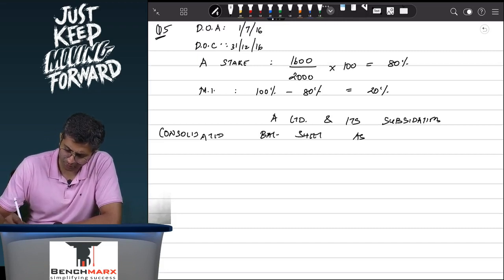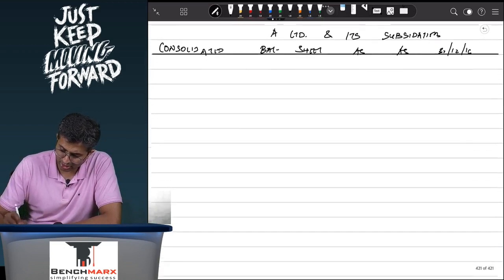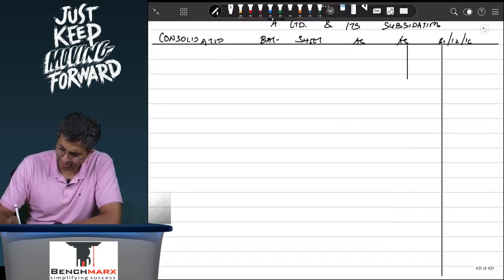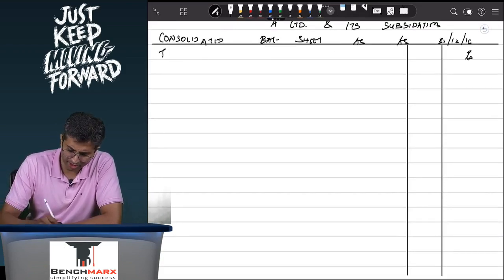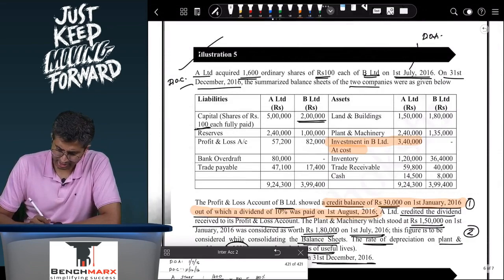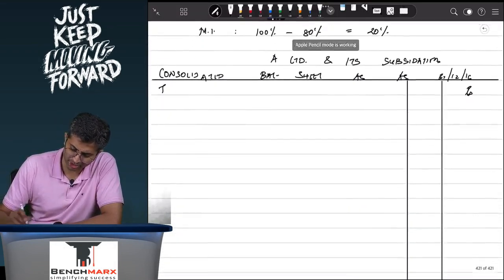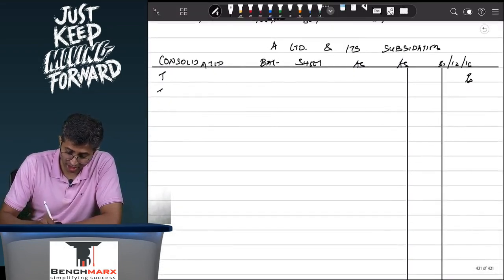You will have to write the full forms as at, let us say, 31st December 2016. You will prepare this in the Schedule 3 format. I'll probably skip this for the time being, but just to discuss, you will first start with, over here, let us say you have rupees in, that's it, rupees, there's no lakhs or something. So rupees, particulars, notes, you will start with equity and liabilities.